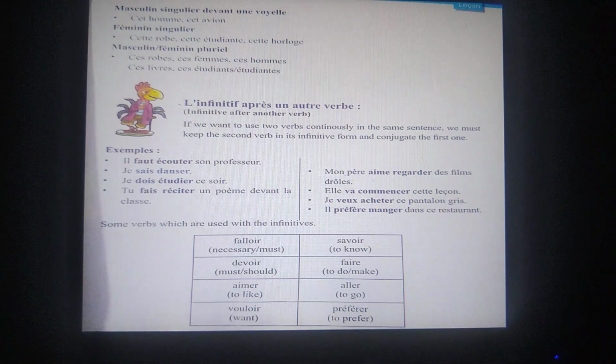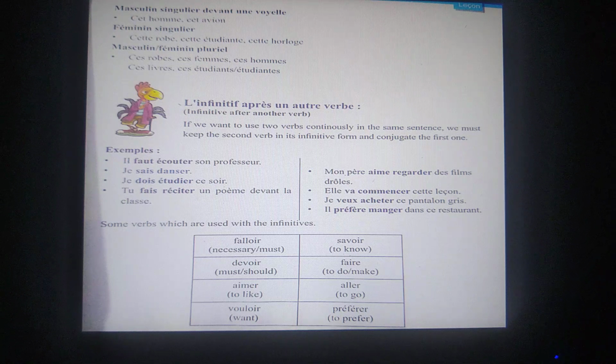Féminin singulier. Cette robe, cette étudiante, cette horloge. Masculin or féminin pluriel. Ces robes, ces femmes, ces hommes, ces livres, ces étudiants, ces étudiantes. Here we have put ces before both masculine or feminine plural nouns.